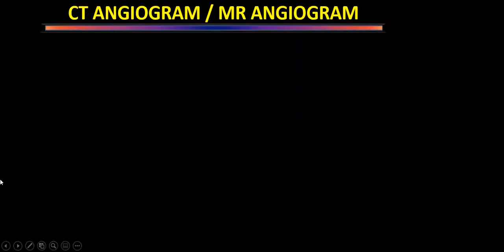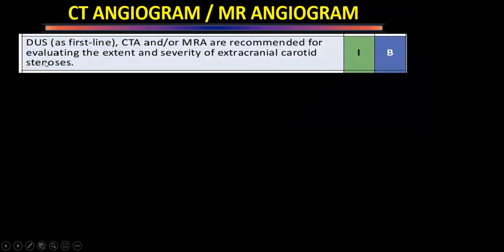Then comes CT angiogram or MR angiogram. Again, this is a class 1 recommendation, that it may be used as a first line imaging modality for patients where we are suspecting carotid disease, so we will evaluate and find how much stenosis there is.